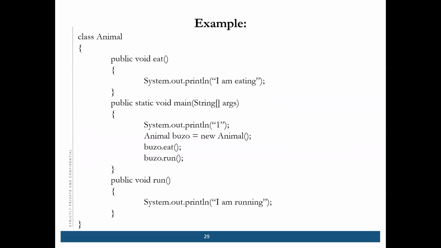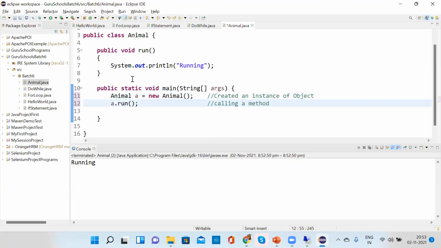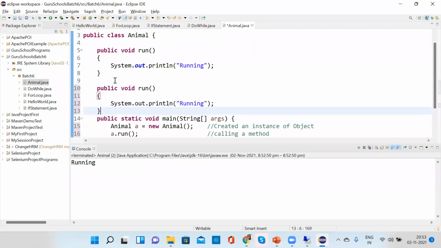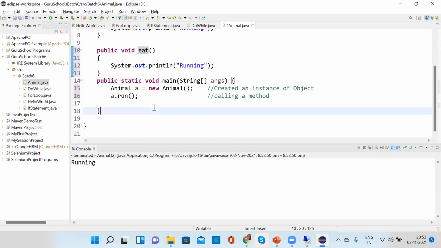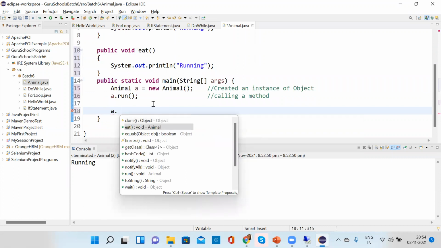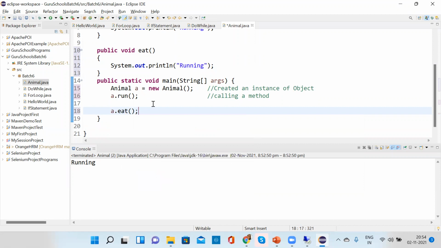Now suppose I have written two methods. I can write many methods, but the name should be different. And I can call any number of methods. Like, I can call this eat. See, it is there, correct? So it should come in the drop down. So I can call this method, like eating. So this is the way of calling a method inside your main method.